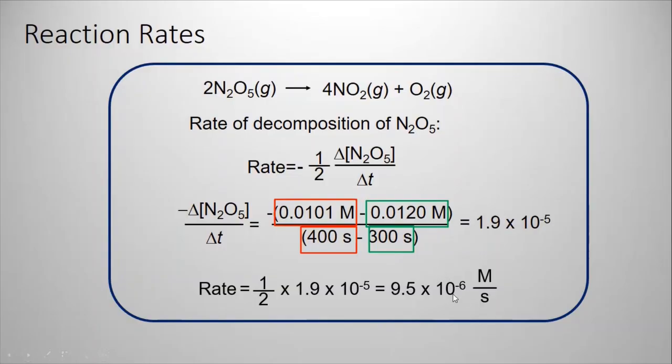When you have 10 to the negative 6, that means the reaction is slow. You are consuming 9.5 × 10^-6 molar per second, or producing 9.5 × 10^-6 molar per second. Look at it either way, it's a very small number, which indicates that this reaction is slow. And this is how fast your chemical reaction is.